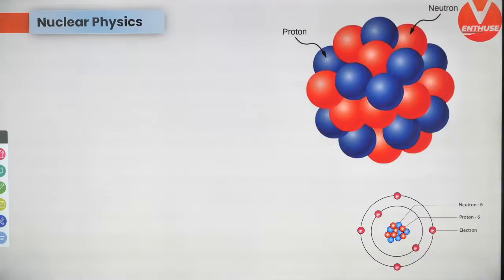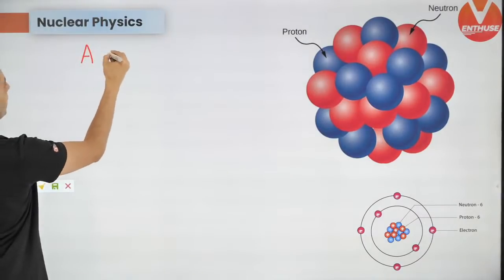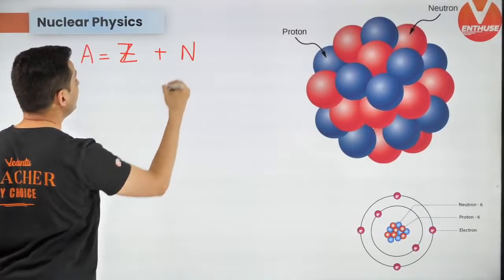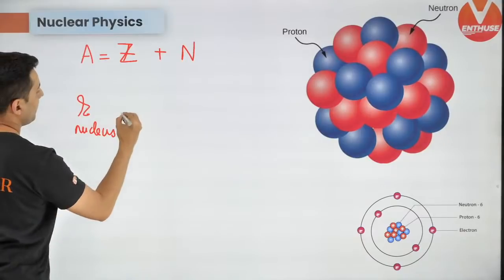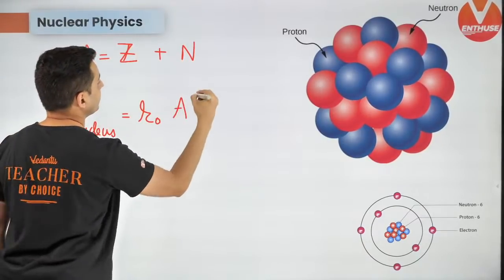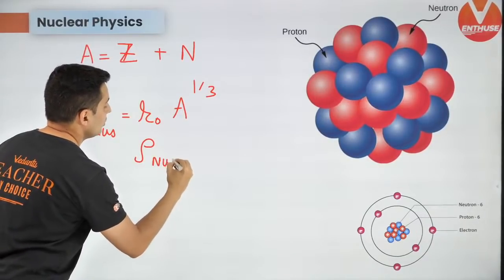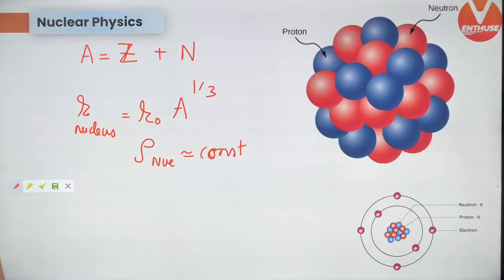Nuclear physics, the last formulas coming up. First of all, remember, atomic mass number is Z protons plus number of neutrons. Radius of nucleus is R naught A raised to 1 by 3. Very important: density of nucleus is almost constant. This has already come in the examination. Keep this in mind, guys.